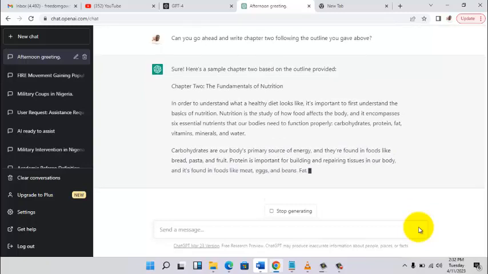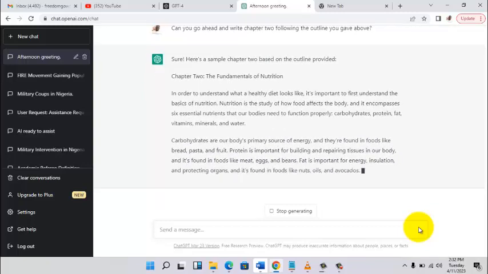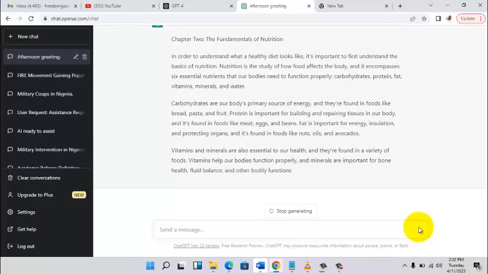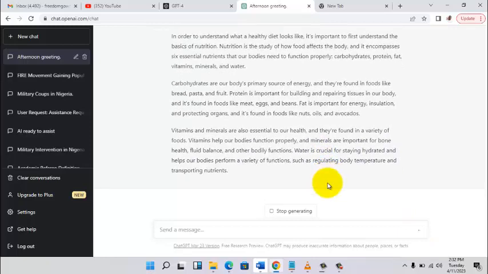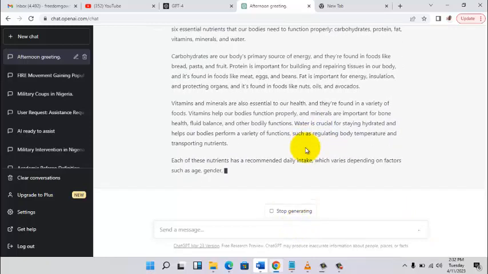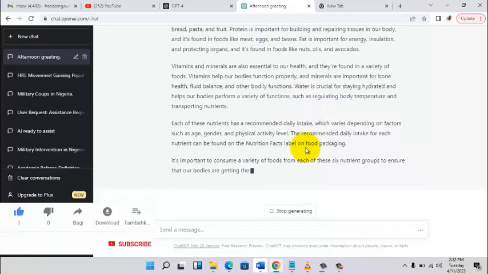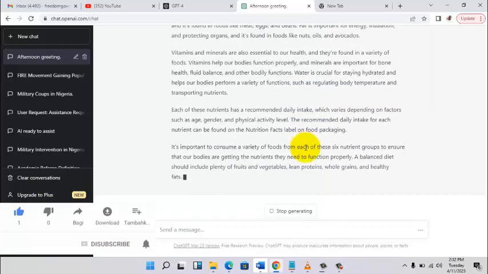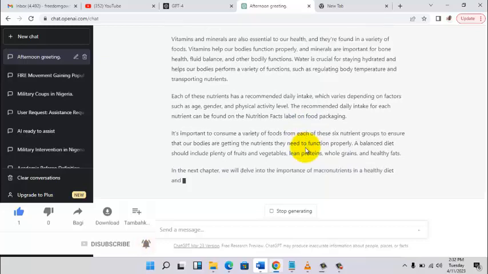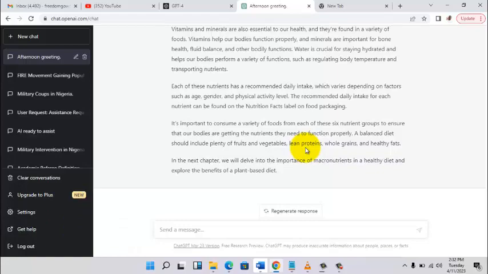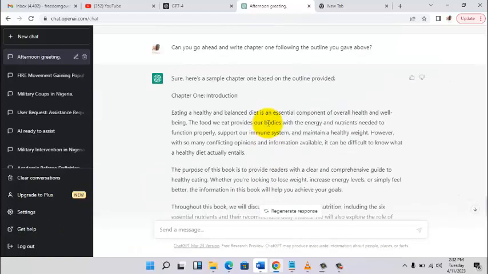Now when you're done, you are able to copy everything and paste it on a Word document. You can paste it on an editor, on your document file, anywhere, and then from there you go on to the next stage. So what is the next stage?